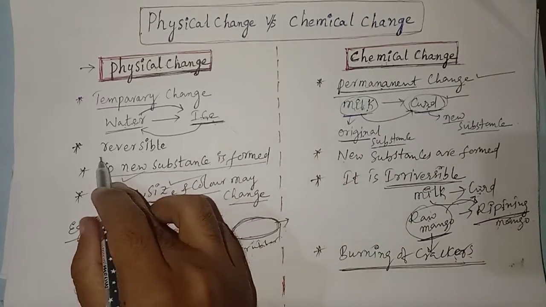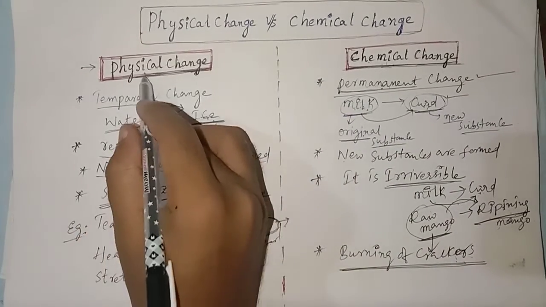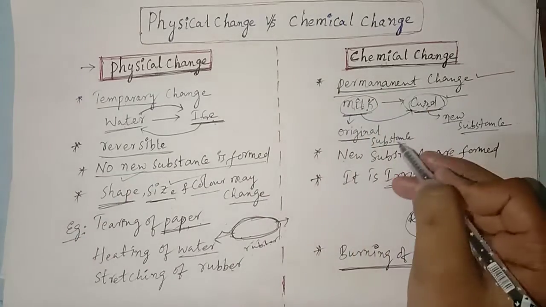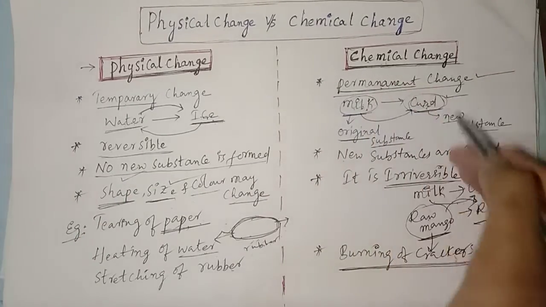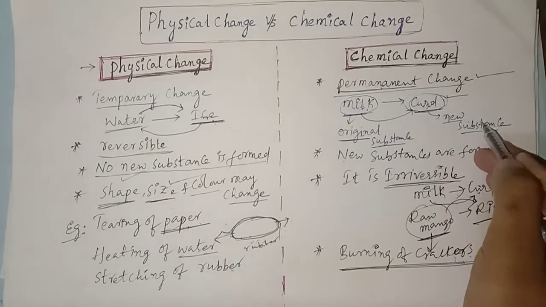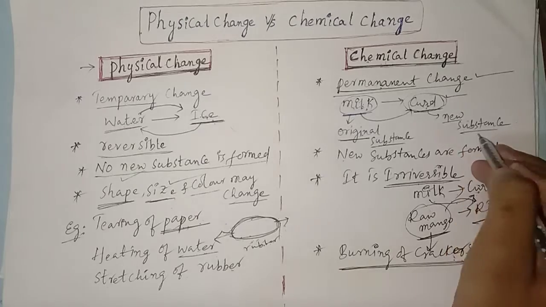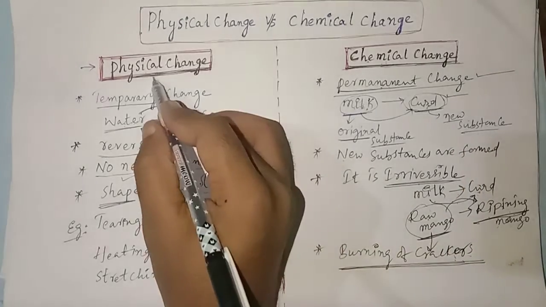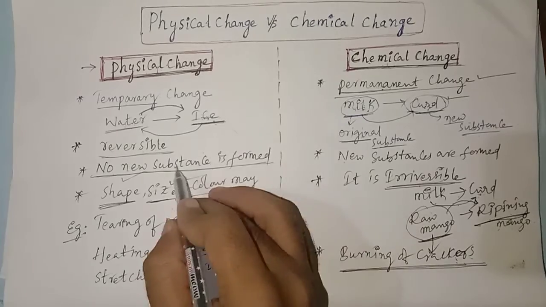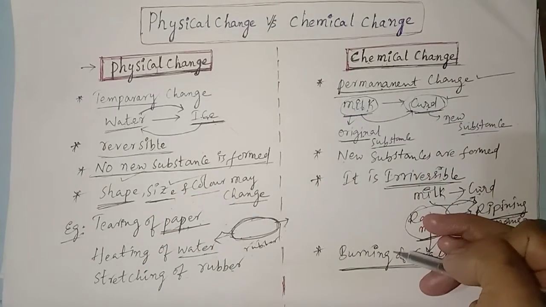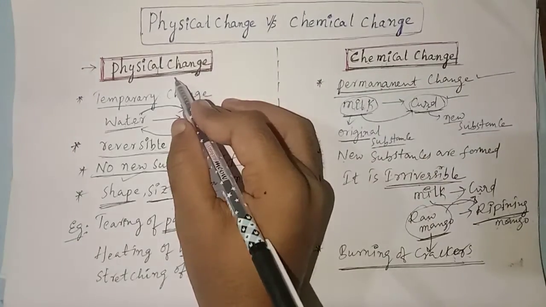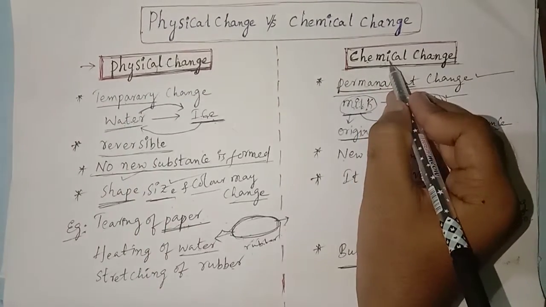Remember, physical change is a reversible process. And chemical change is irreversible in nature, because a permanent, new substance is formed here. But in the case of physical change, no new substance is formed. So these are the important differences between physical change and chemical change.